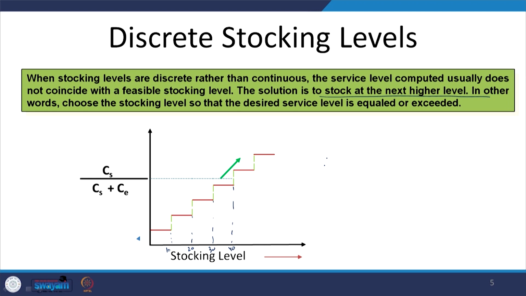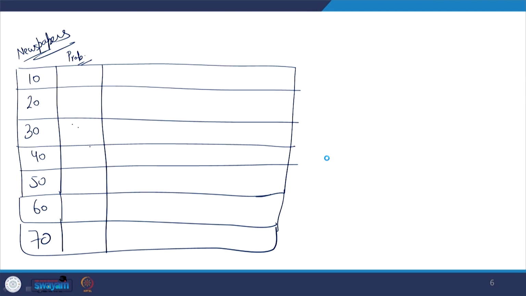So, these are the different stocking labels and I have given probabilities to them based on my previous experience. The only condition is that the sum of these probabilities should be 1.